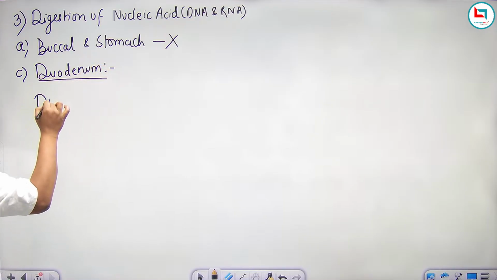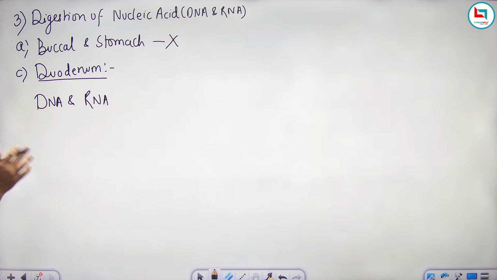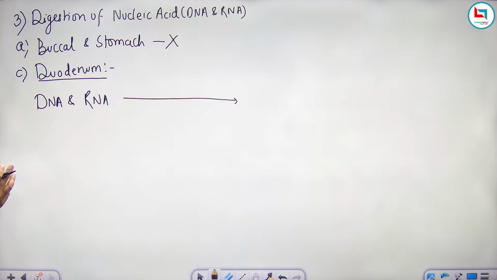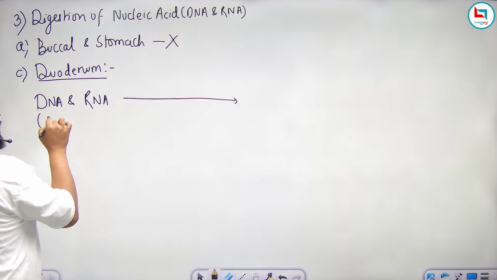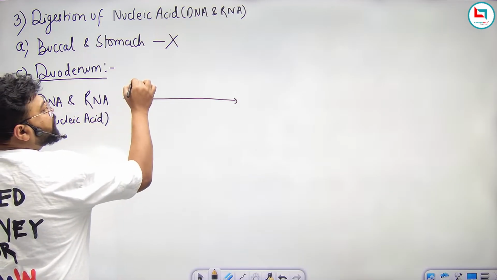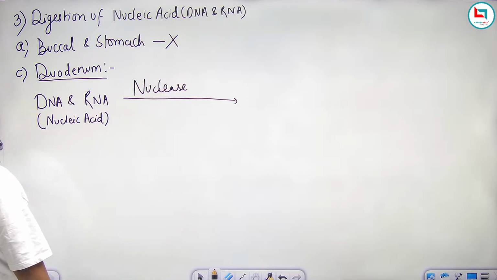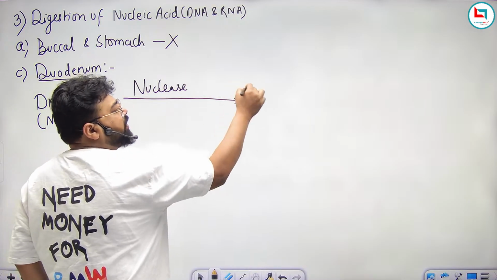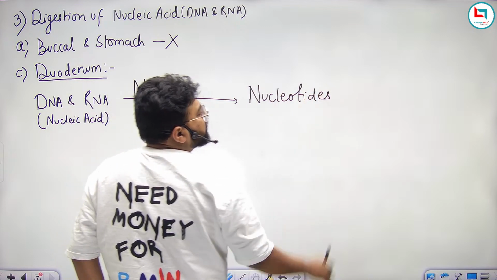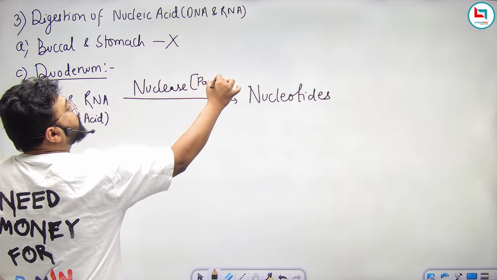So DNA and RNA are basically compounds made up of certain moieties, and these moieties are known as nucleotides. Fine. These are commonly called nucleic acids. So by the action of nuclease, these DNA and RNA first of all get digested into nucleotides. Fine. And this nuclease is part of pancreatic juice.